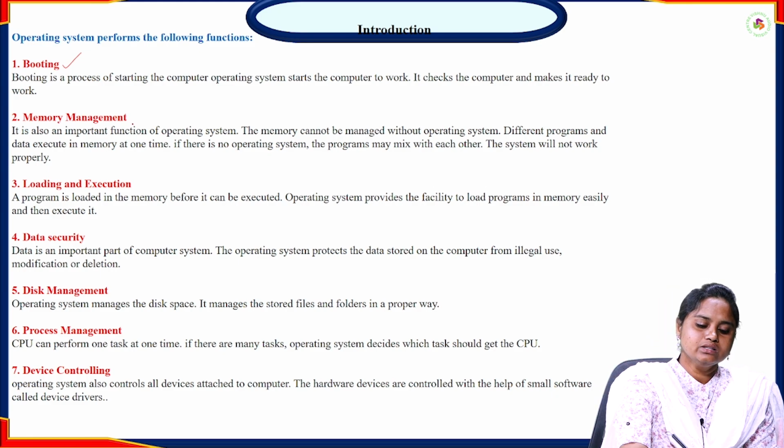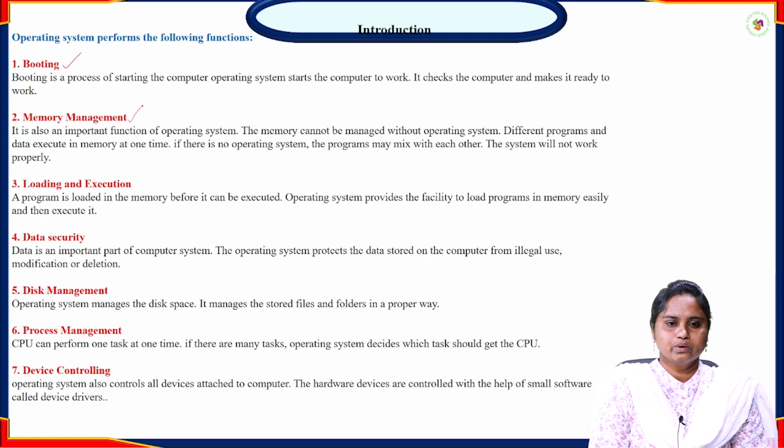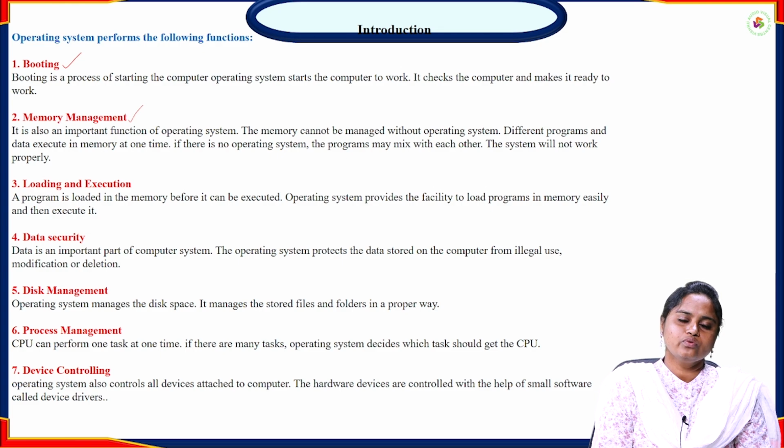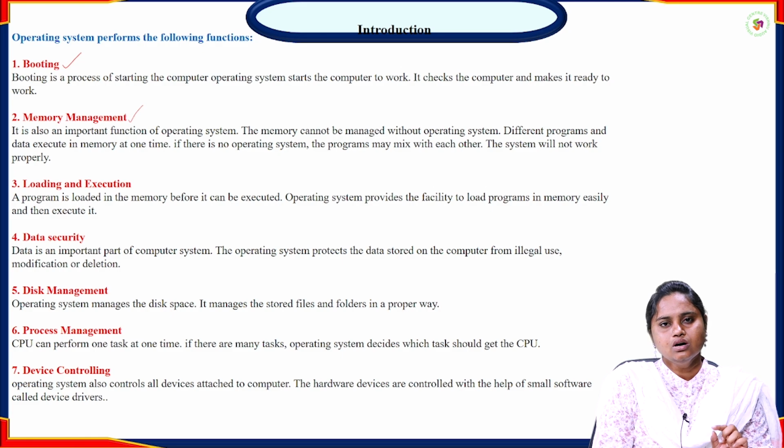And what is the second thing? That is memory management. It is one of the core functions of the operating system. We cannot do anything without managing the memory with the operating system. Why? Because for each single task we need to allocate some memory to each and every user, and different programs and data execute in memory at once.